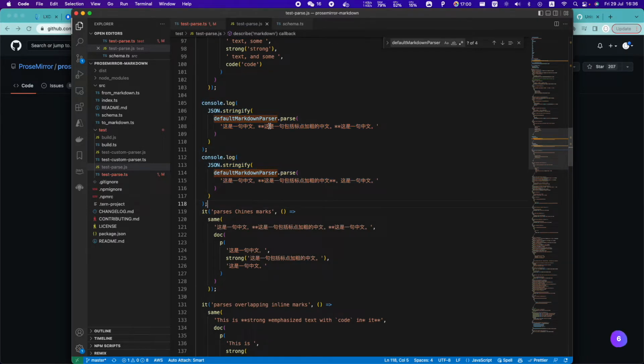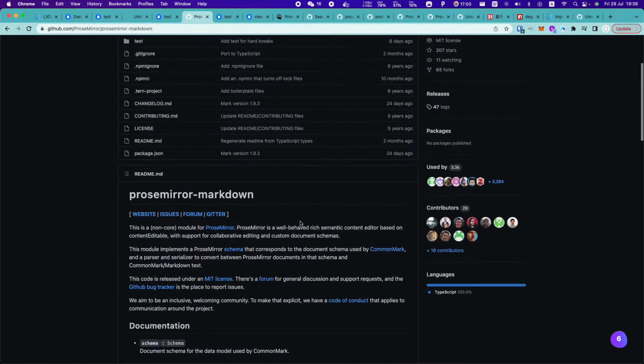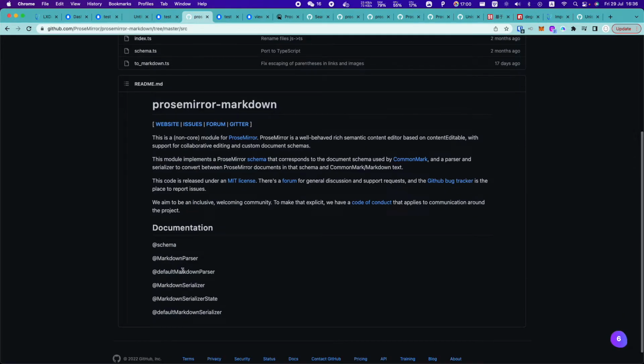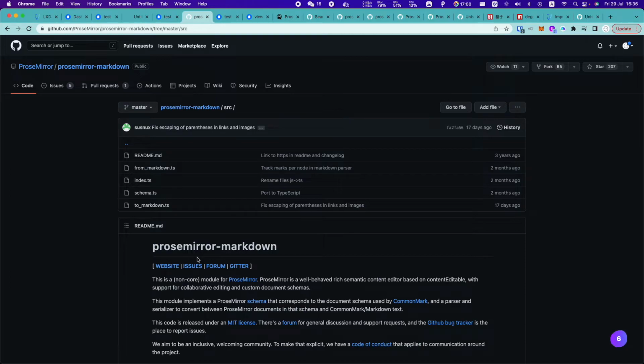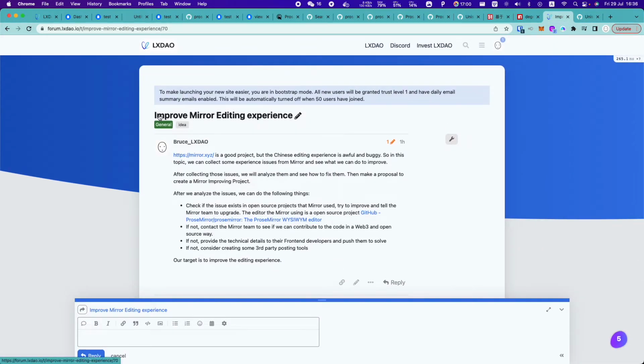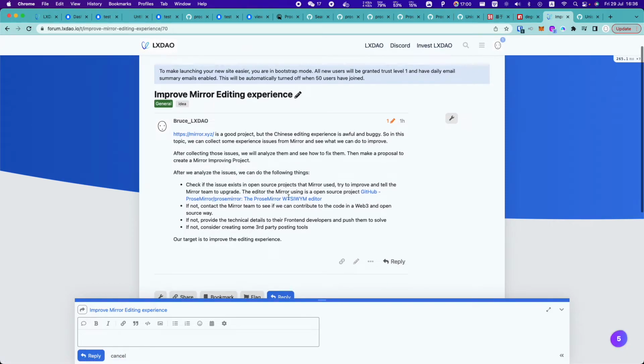Today I just list what I found. It's gonna take more time to debug the code and submit a pull request to fix it. I'm not going to do this today because we are collecting the editing issues. So this is one of the issues.